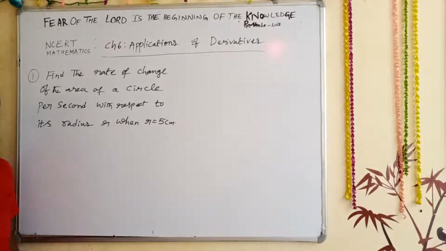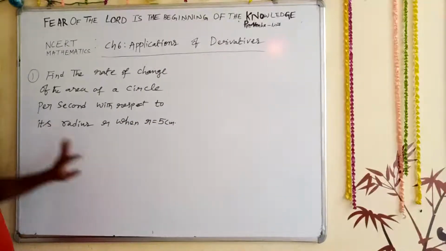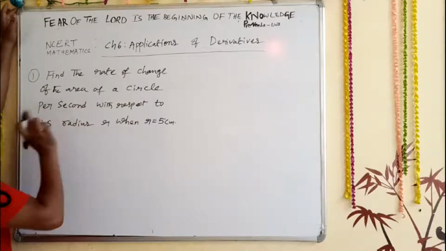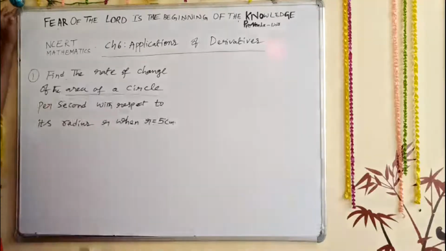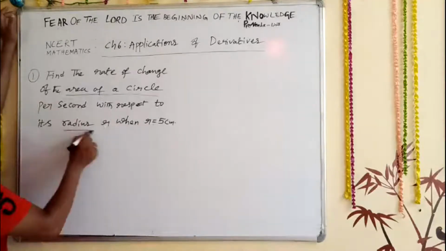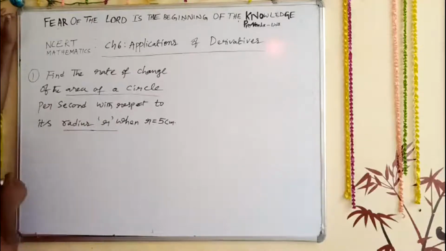Such a wonderful question it is. Just concentrate clearly now. So find the change of the area of a circle with respect to what? They said, radius.